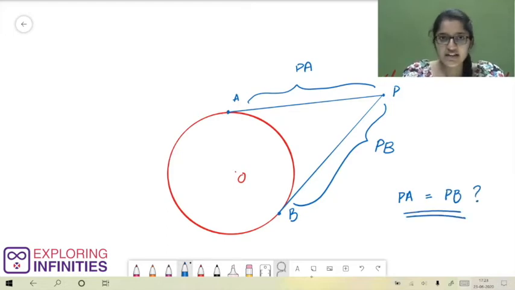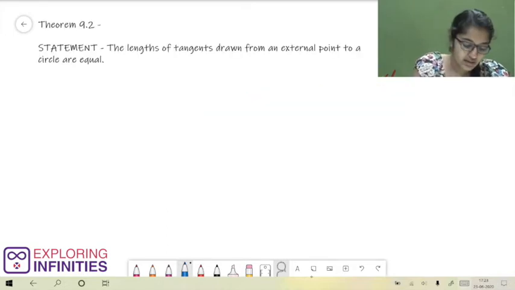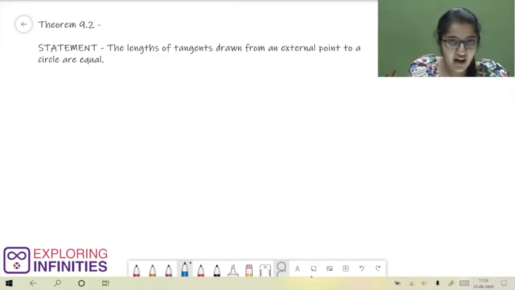Let us find out in Theorem 9.2. Theorem 9.2 states that the lengths of tangents drawn from an external point to a circle are equal. So we have our answer. They are in fact equal. But we are not going to believe this without a proof. So let's look at the proof.